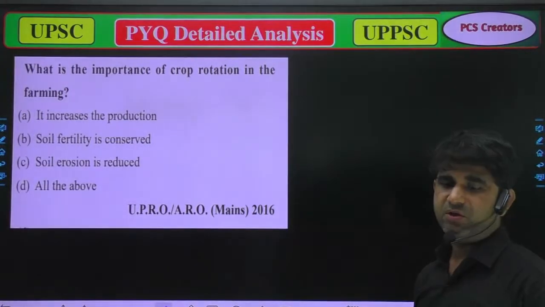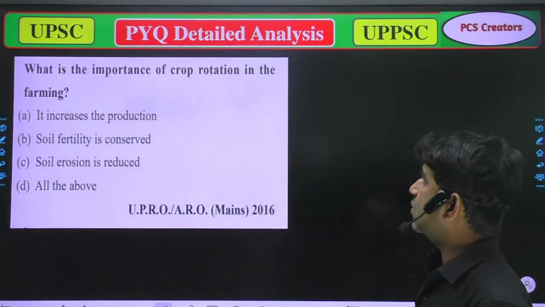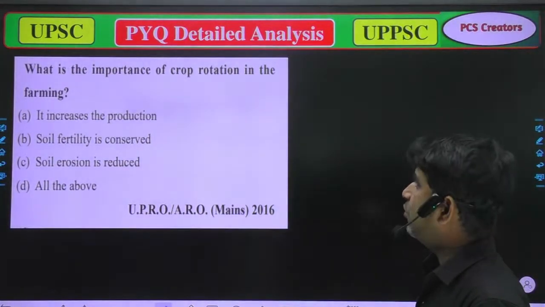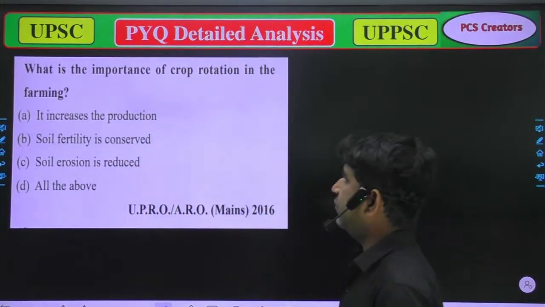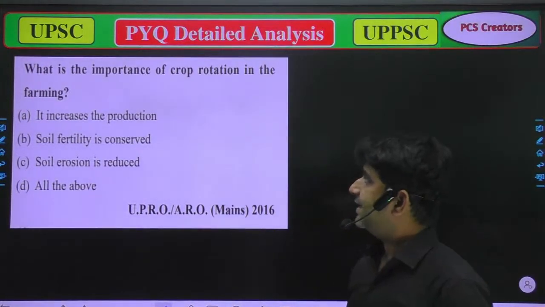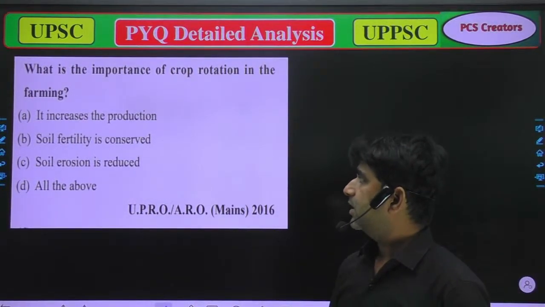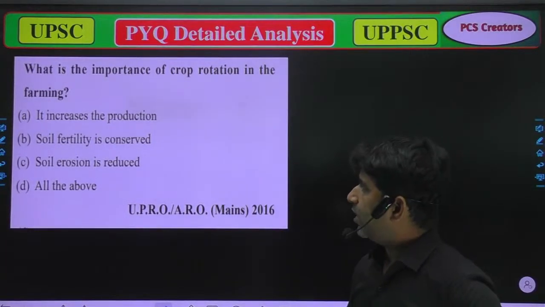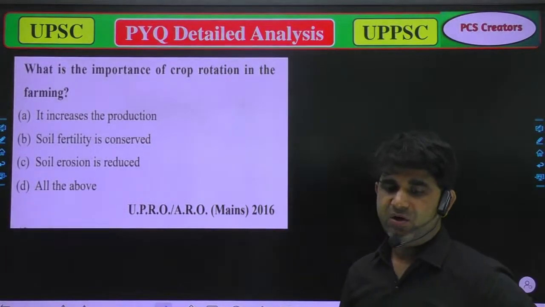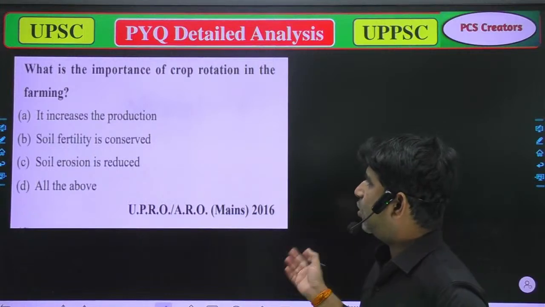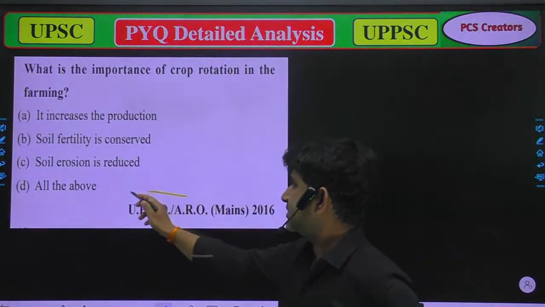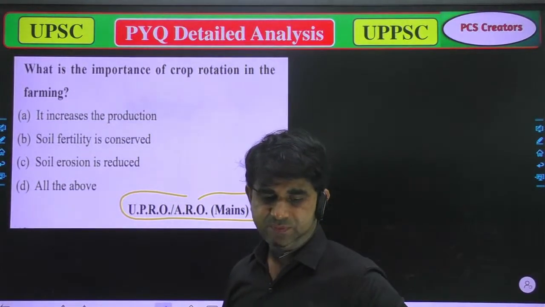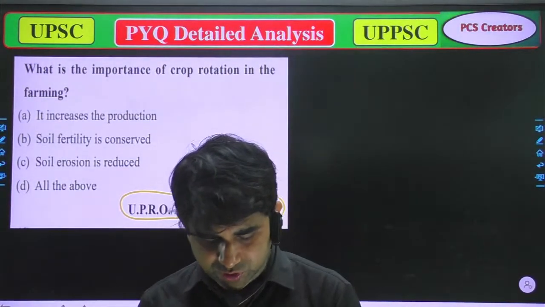What is the importance of crop rotation in farming? A, it increases the production. B, soil fertility is conserved. C, soil erosion is reduced. And D, all of the above. That question was asked in UPPCS RO ARO 2016.